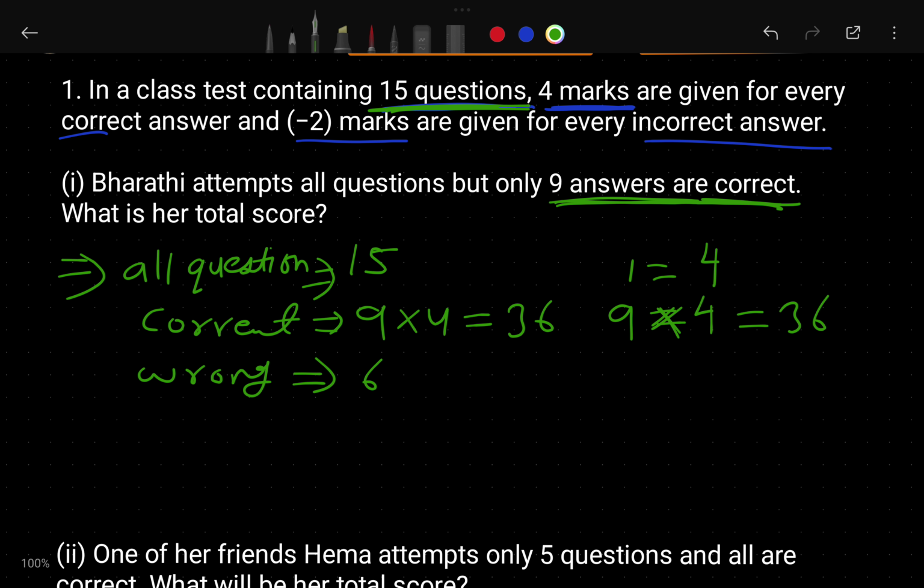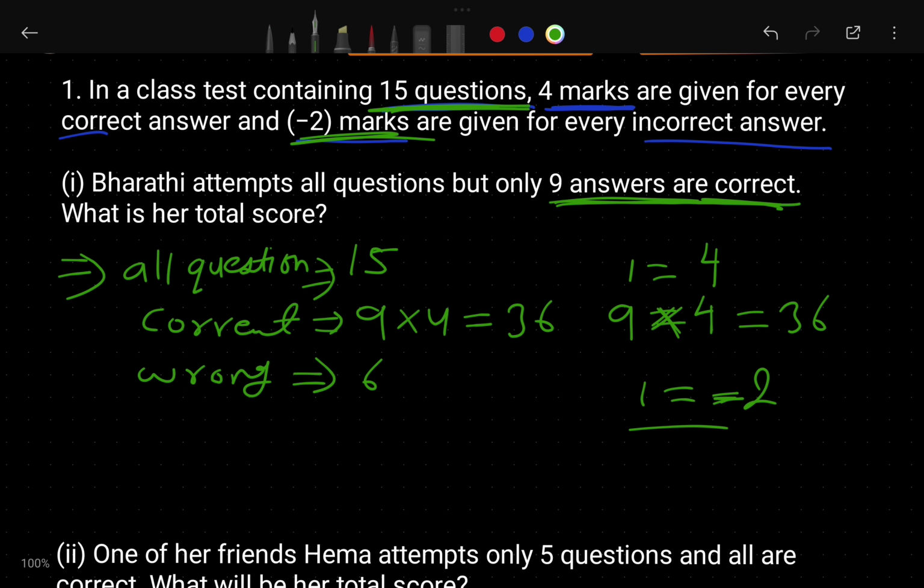If you see, for one wrong answer, how many marks will he lose? He will lose -2 marks. If he did it incorrectly, then the teacher will cut the marks from the total marks. For an incorrect answer, the teacher gives -2 marks.